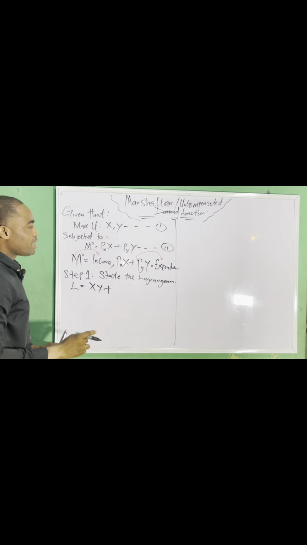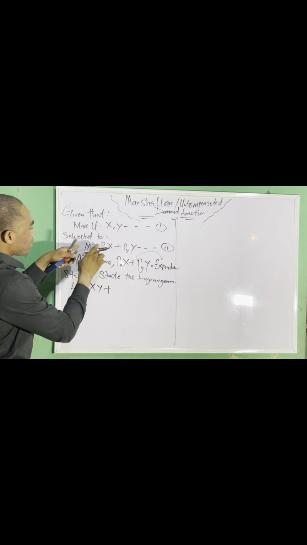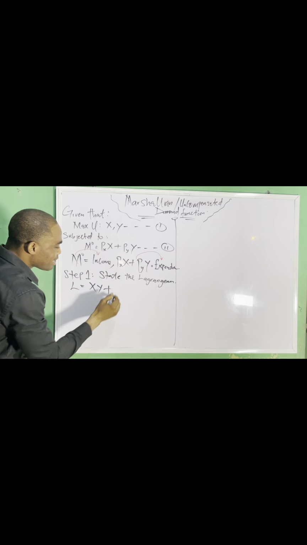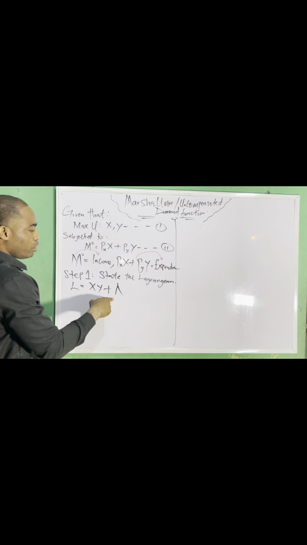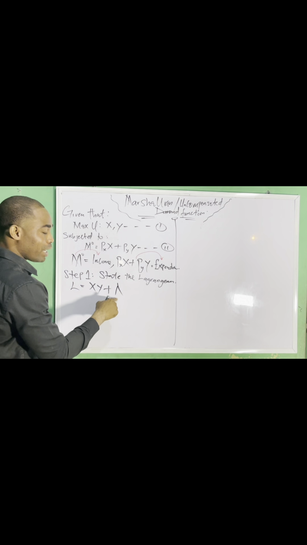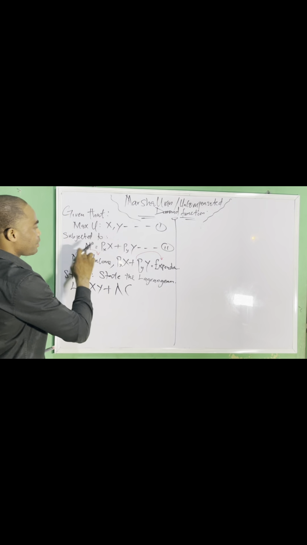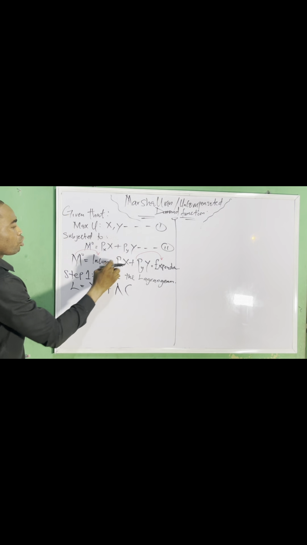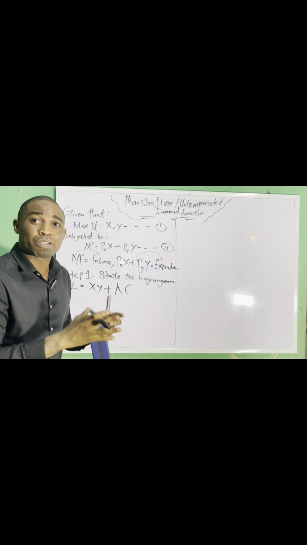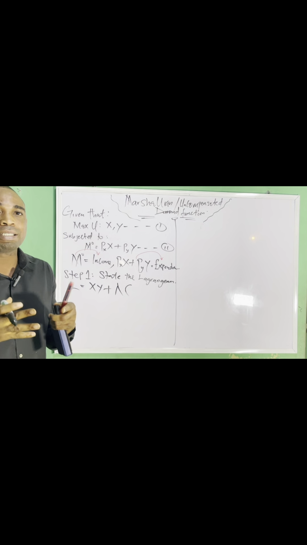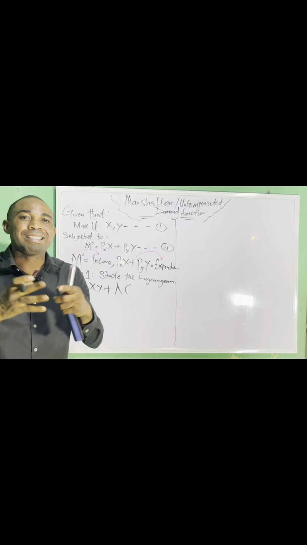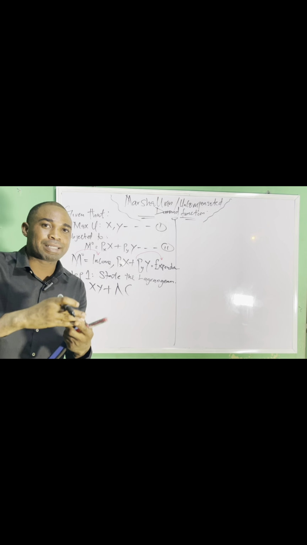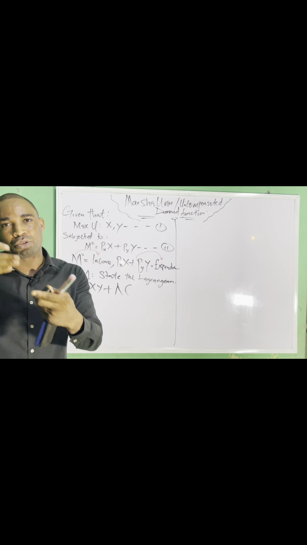Then plus, we sum it with the constraints. But in this case, you will add what we call lambda here. This sign is known as lambda. Then you open the brackets and insert your constraint. That's why I always categorize it as a sum, so that when you want to state your Lagrangian function, you know that the Lagrangian function is the sum of the objective function and the constraints.